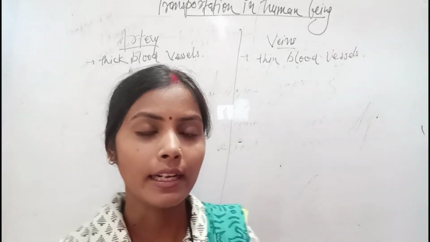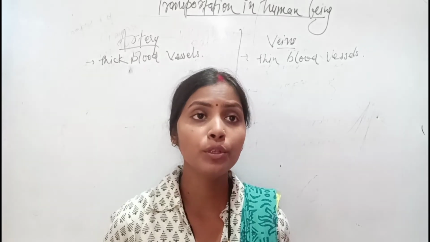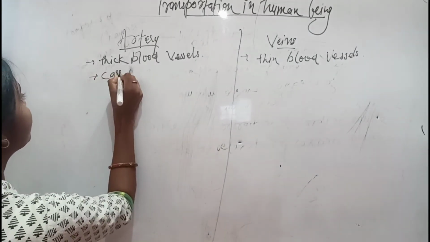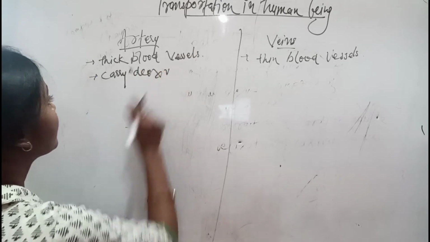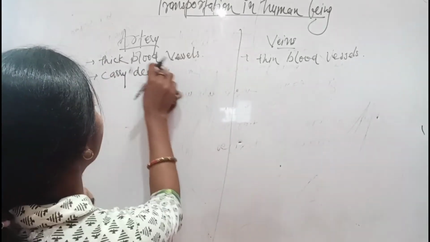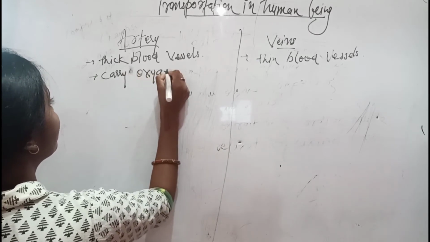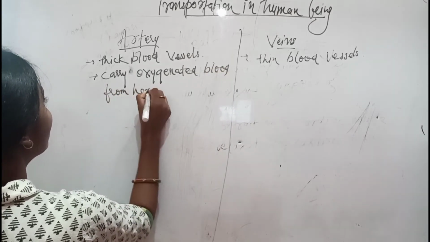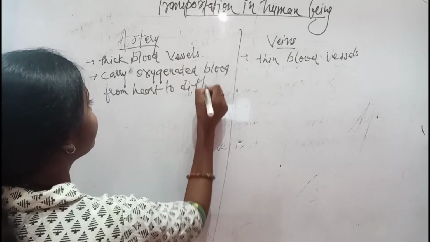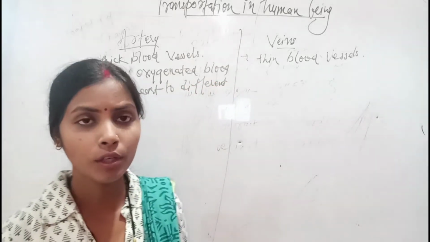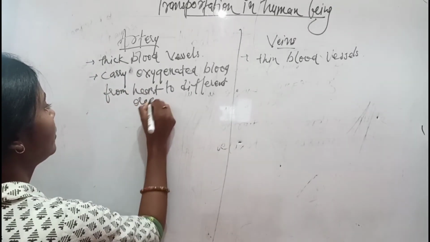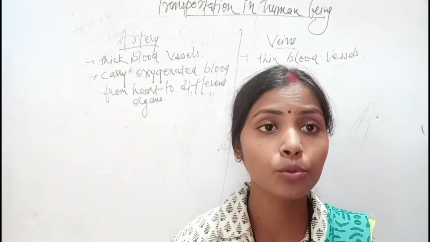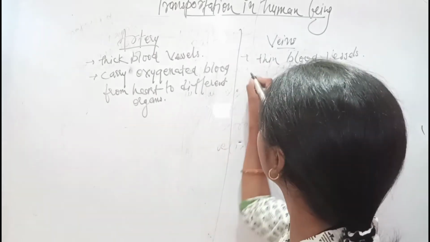Arteries carry oxygenated blood from the heart to different parts of the body, or different organs.